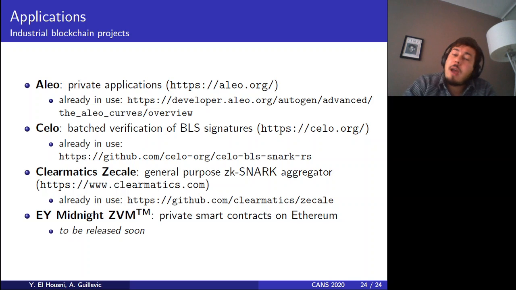Some applications that already use our work are Aleo, which are private applications, so proofs of proofs. Celo, which generates BLS signatures and then verifies a bunch of these signatures in a proof of proof. And Clearmatics ZK, which is a ZK-SNARK aggregator in Ethereum, and EY Nightfall, which is a private smart contract on Ethereum that hides the function being called in a ZK-SNARK. So all those applications already use our implementation in Rust. So that is for me. Thank you for watching.